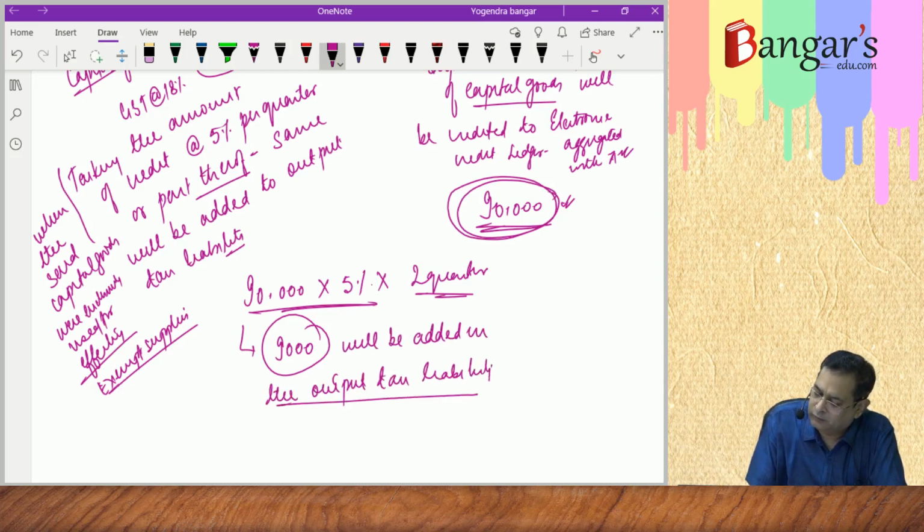₹9,000, the same will be added in the output tax liability. Earlier what was happening?